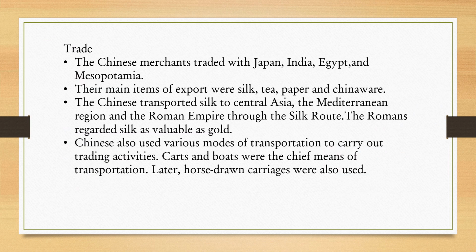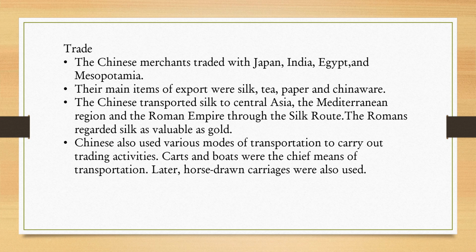Now, trade. The Chinese merchants traded with Japan, India, Egypt, and Mesopotamia. Their main items of export were silk, tea, paper, and chinaware. The Chinese transported silk to Central Asia, the Mediterranean region, and the Roman Empire through the Silk Route.